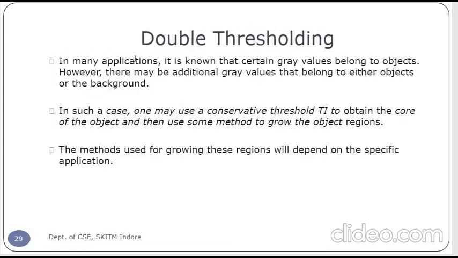Next, the last technique that we are using is the double thresholding. In many applications it is known that certain gray values belong to the object. However, there may be additional gray values that belong to either the object or the background. In such a case, one may use a conservative threshold, that is T1, to obtain the core of the object and then use some method to grow the object region. The method used for growing the region will depend on the specific application. So we use a certain threshold value for the core object, and after that we grow the object.